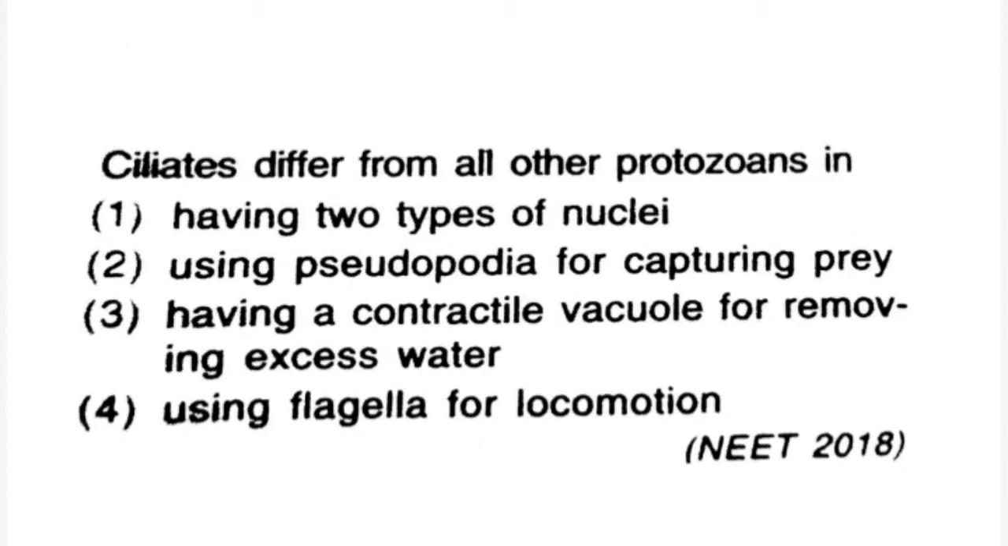Ciliates differ from all other protozoans in 1. Having 2 types of nuclei. 2. Using pseudopodia for capturing prey. 3. Having a contractile vacuole for removing excess water. 4. Using flagella for locomotion. Right answer is 1. Having 2 nuclei.